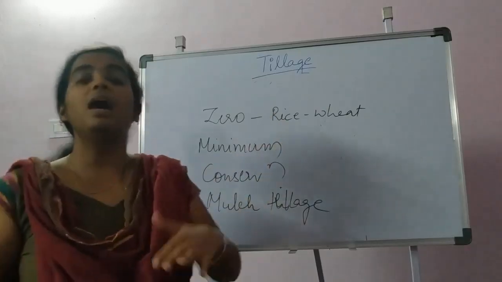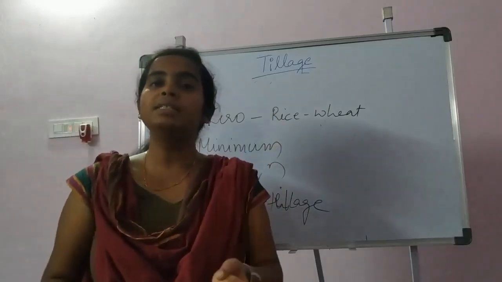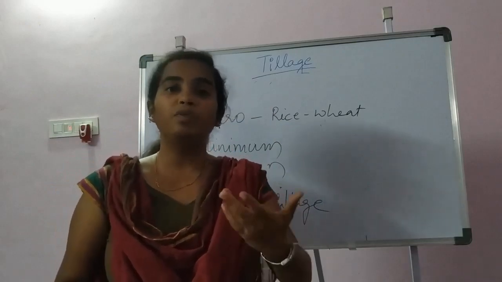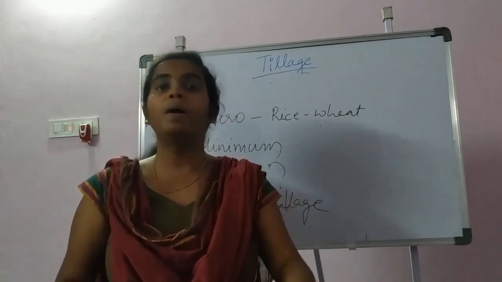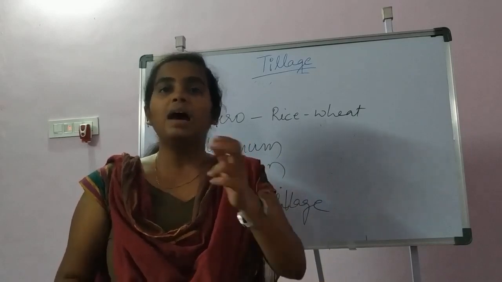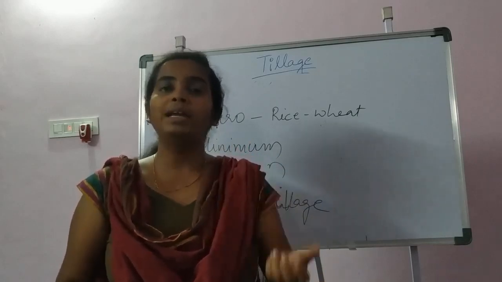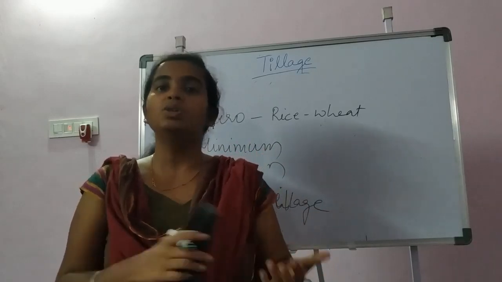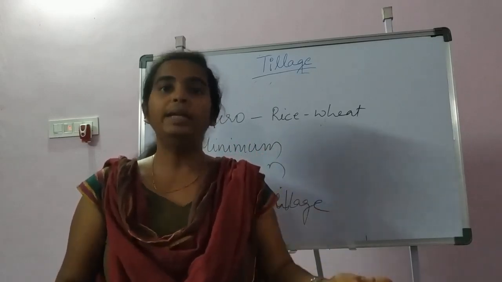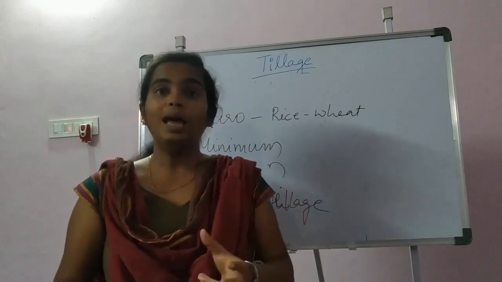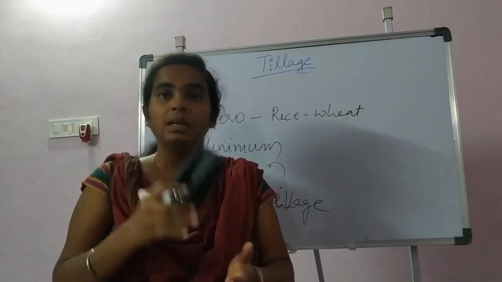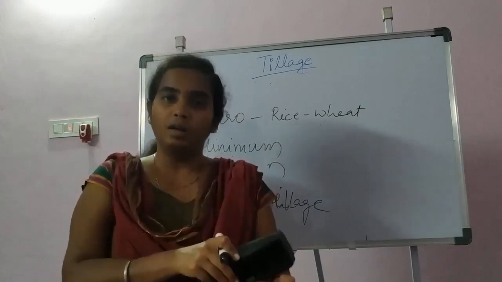Here what happens is, after the harvest of the Kharif rice, there will be very little time available for field preparation for the next upcoming wheat crop. After the harvest we need at least some 10 to 15 days for preparation of the land so that we can go for wheat sowing. But we do not have that much time in between the Kharif crop and the Rabi crop.